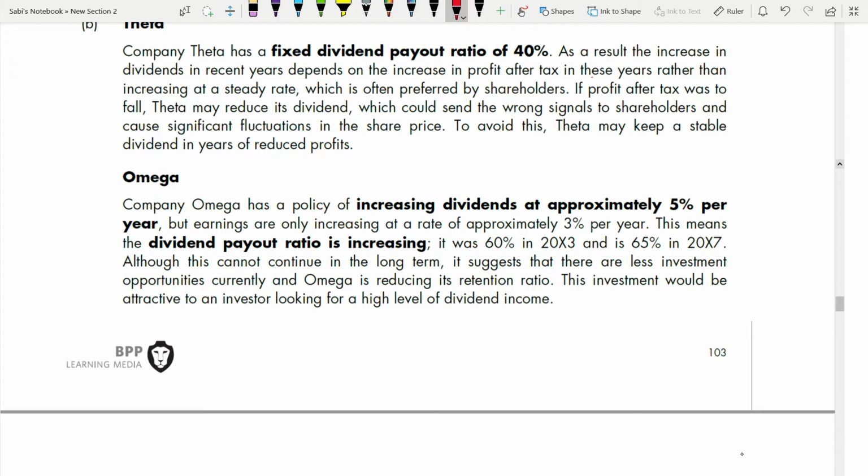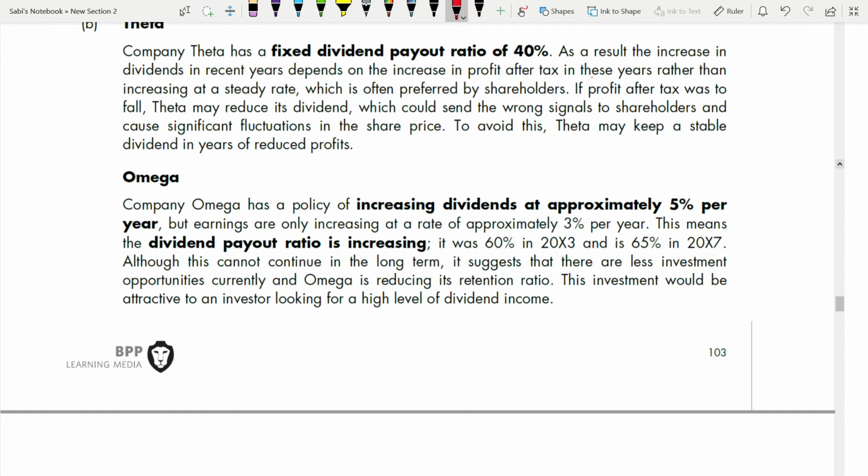Okay. This means that the dividend payout ratio is increasing. It was 60% in 2003 and is 65% in 2007. That means the dividend payout ratio is not constant. It's not the same like how it was for Theta. We'll calculate the increase in dividend and increase in earning and also the dividend payout ratio for Omega.